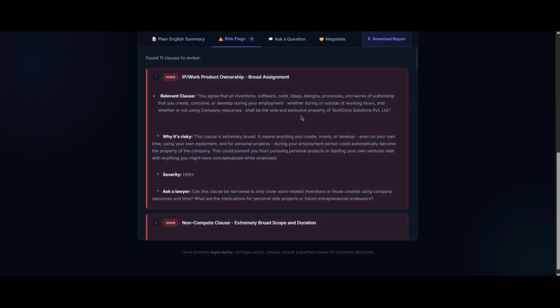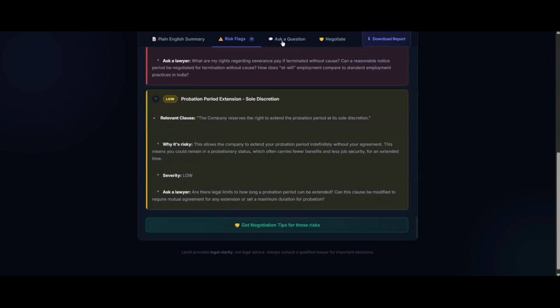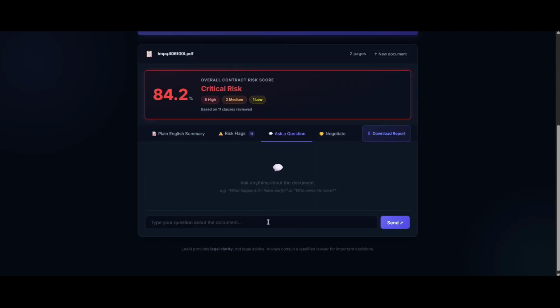Moving on to the risk flags. The risk flags point out the clauses which have risks, and tell why each is risky and show how severe the risks are. So when visiting a lawyer, the risk questions that you have can also be asked back to the lawyer so that you can take precautionary measures. And then we have the question answering agent where I can ask, who owns my work?